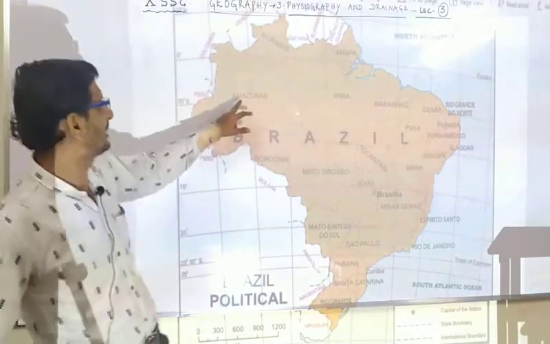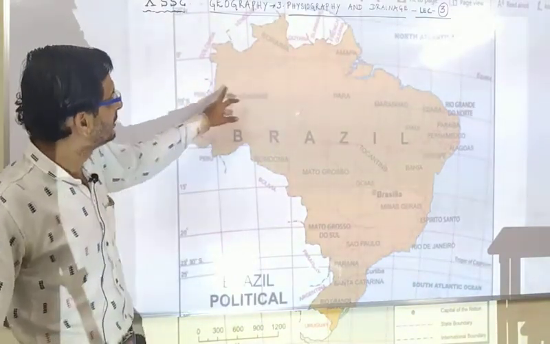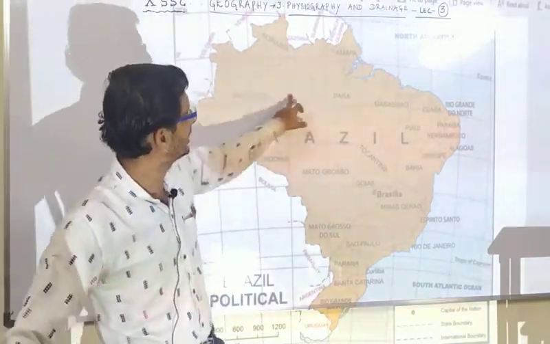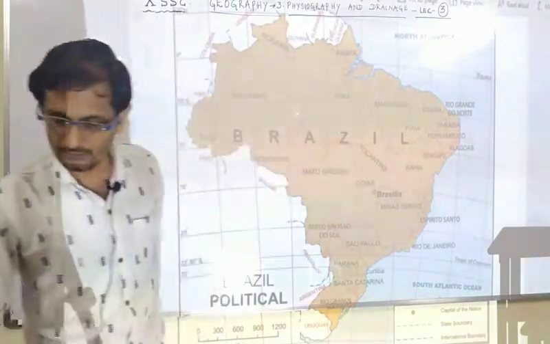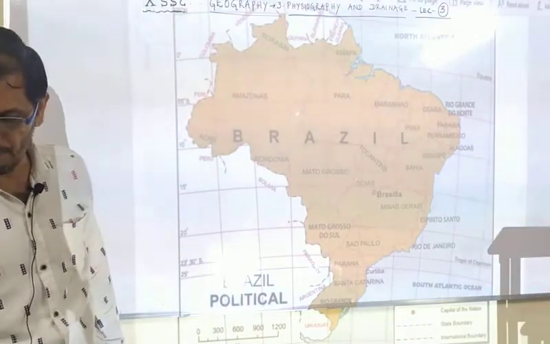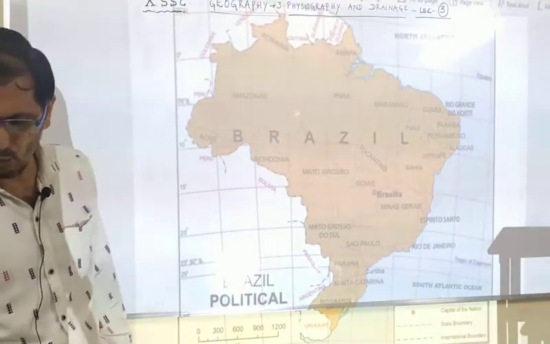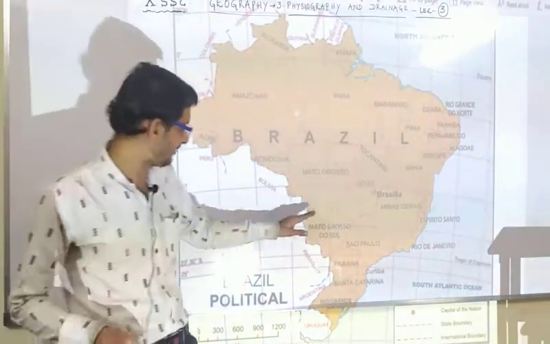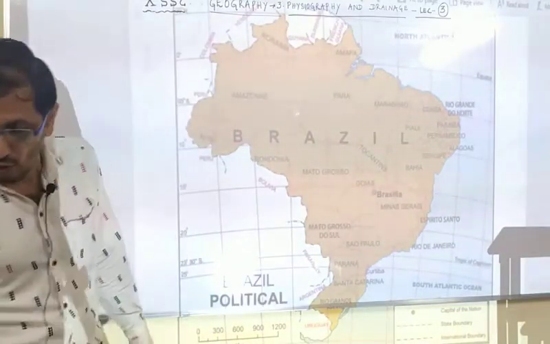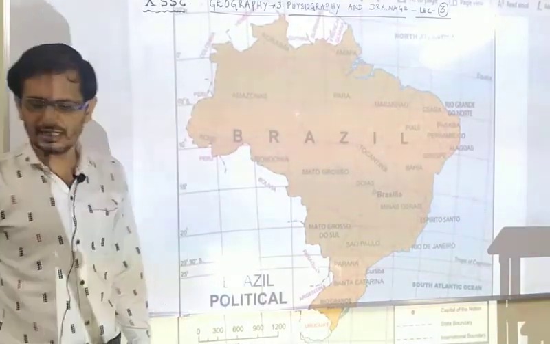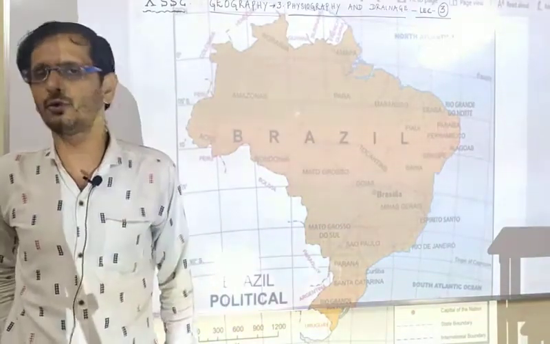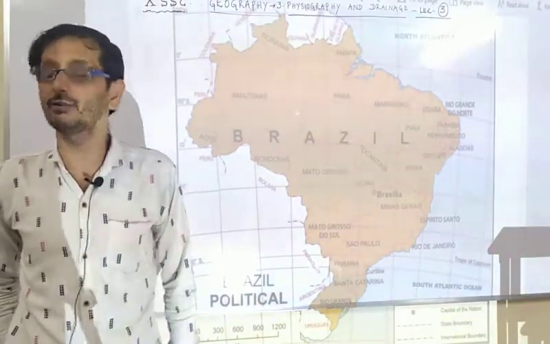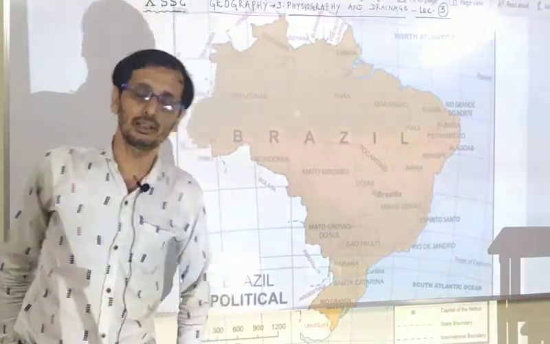Amazon basin is located here, you can see Amazonas. This is the Amazon basin, and in the southwest along the upper parts of the Paraguay basin, there are no wide plains in the country. The Paraguay basin lies here. Even the coastal plains are restricted. Brazil has a coastline of 7,400 km, while India has a coastline of 7,500 km.